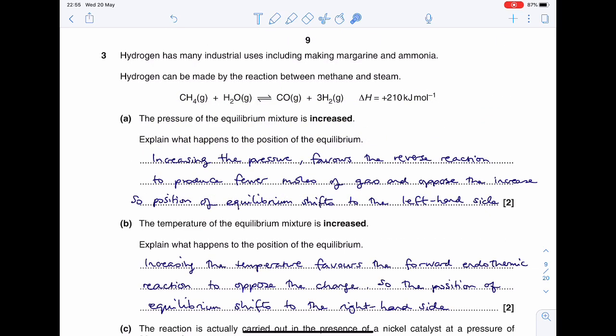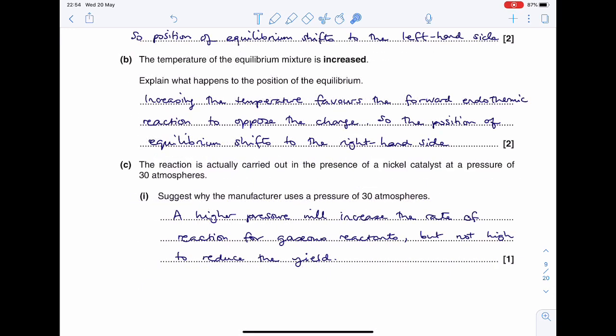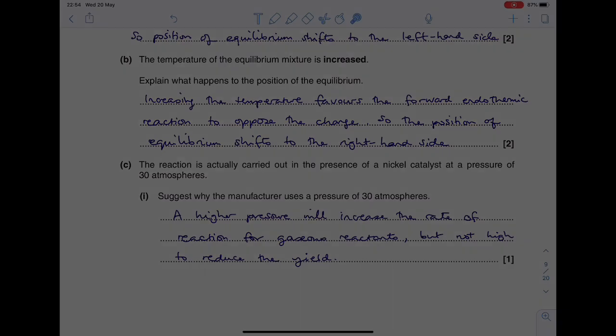So we look at the early part of the question. Increasing the pressure actually shifts the equilibrium to the left-hand side, so therefore the yield of the hydrogen is going to be decreased. So why do we want high pressure? Because 30 atmospheres is 30 times the atmospheric pressure. So there must be a reason for that, and the reason is the rate of reaction. A higher pressure will increase the rate of reaction for gaseous reactants, but not high enough to produce a yield.